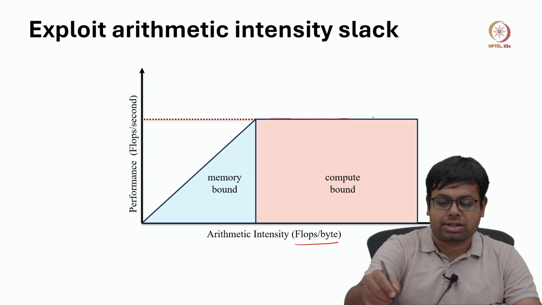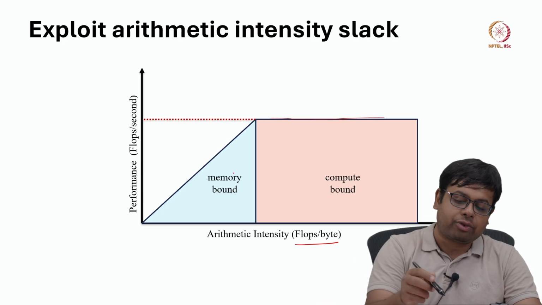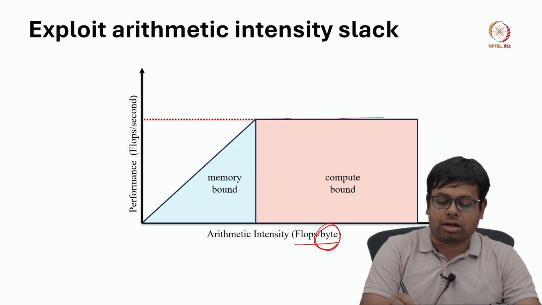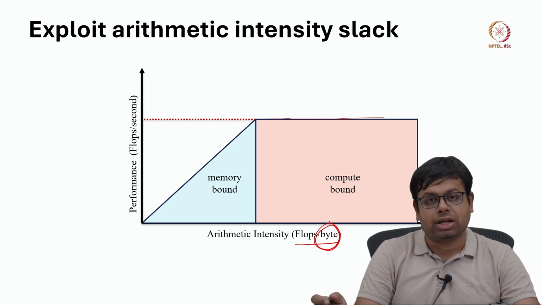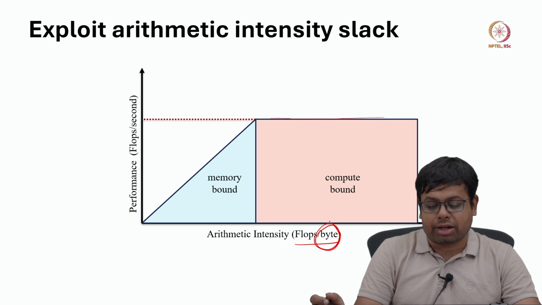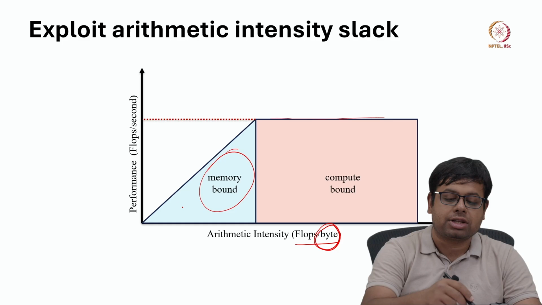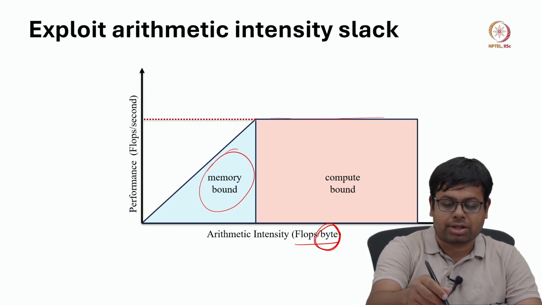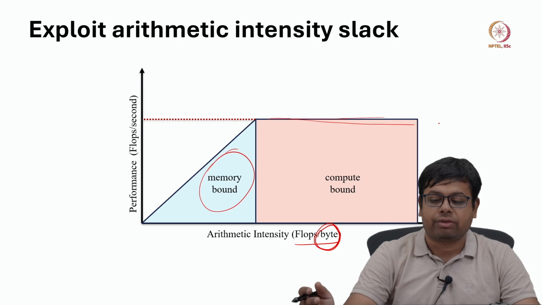Whenever the flops per byte is low, the whole operation is memory bound, because the denominator is dominating. So that is why this part of the curve is memory bound, but after some time the curve saturates, and then we have compute bound.